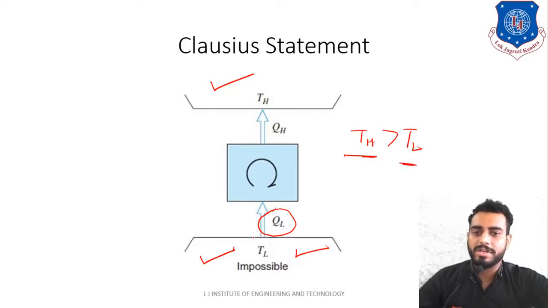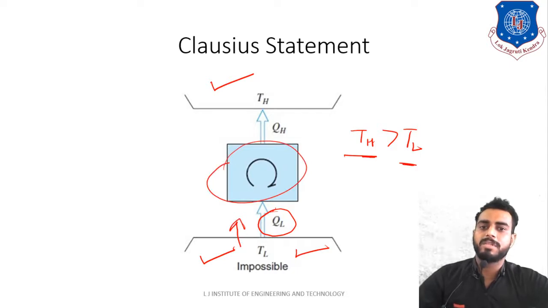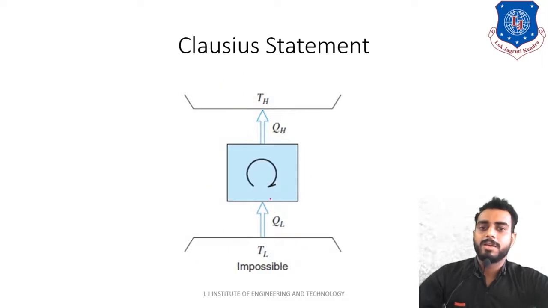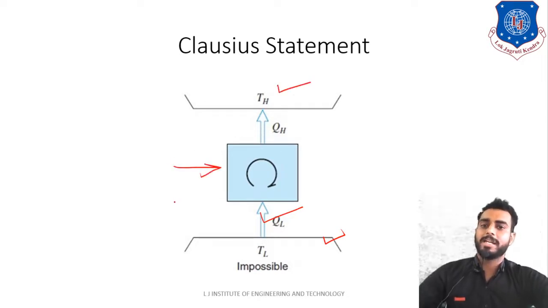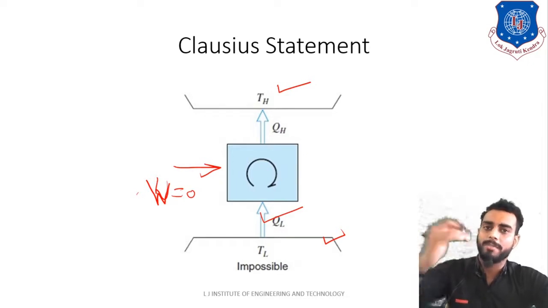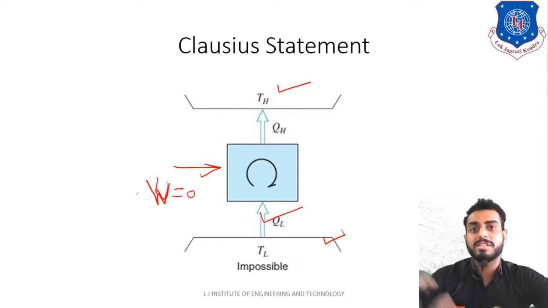So to transfer heat from low body temperature, that is this much Q amount of heat is taken from this reservoir, and it is transferred from this device to this high body temperature reservoir, that is the hot temperature reservoir. So what Clausius told us is that it is impossible to transfer heat from low body temperature to high body temperature without any work done. That means you are not having any work input in this device, though this device is transferring heat from low body to high body. So that is not possible. Such a device is not possible.